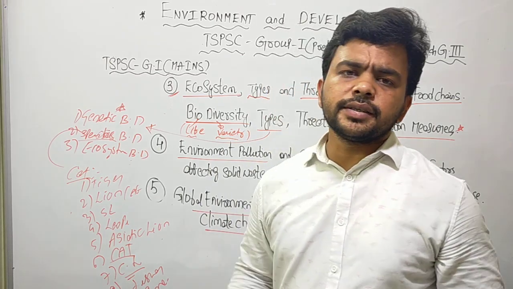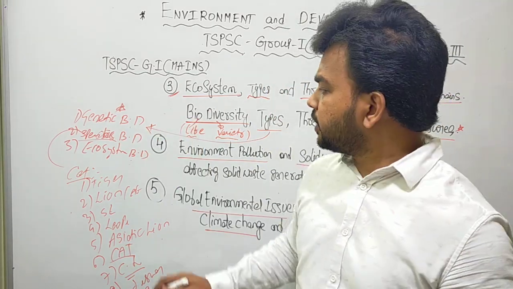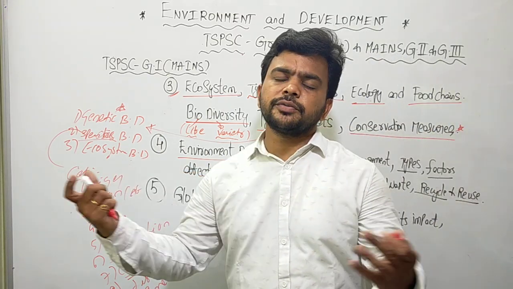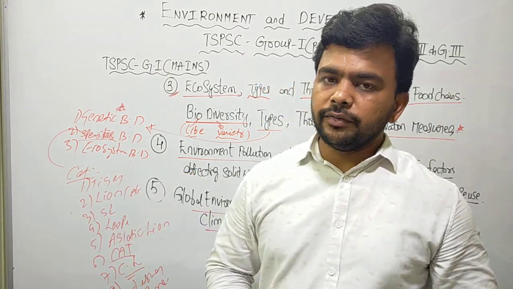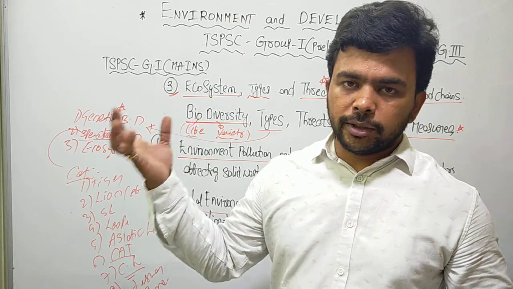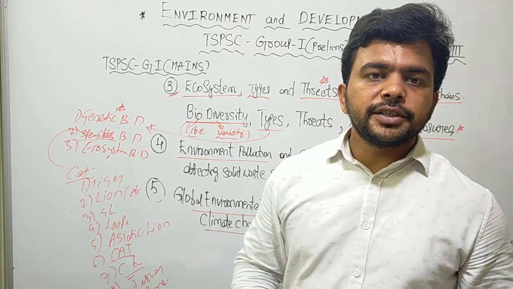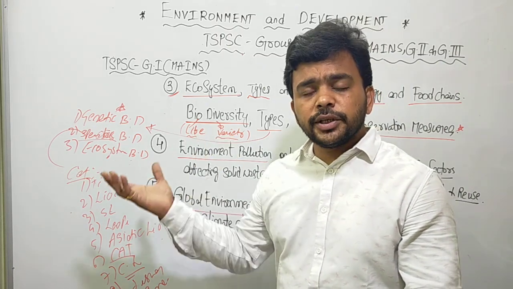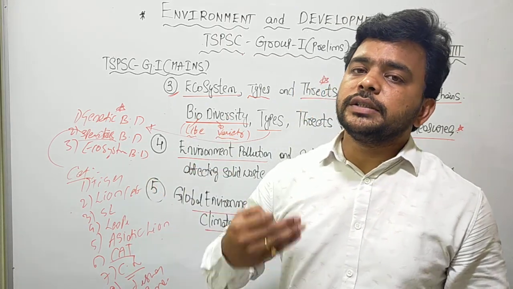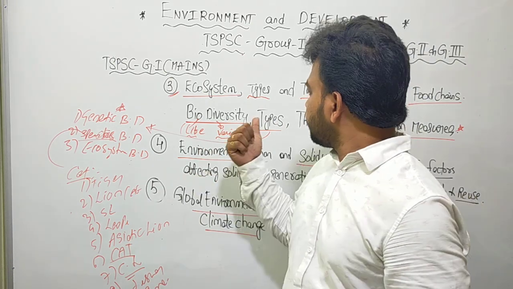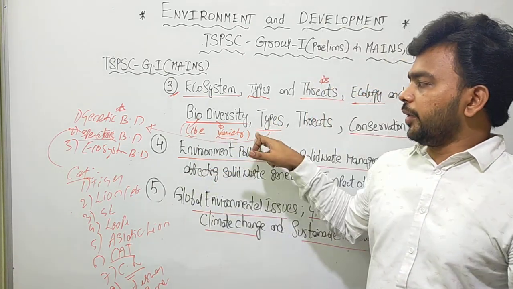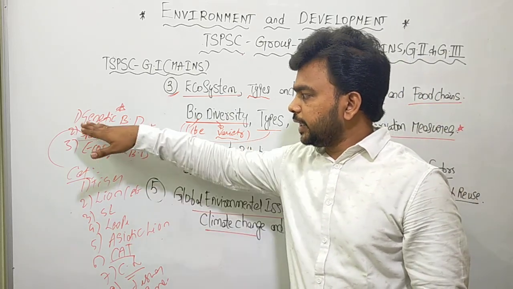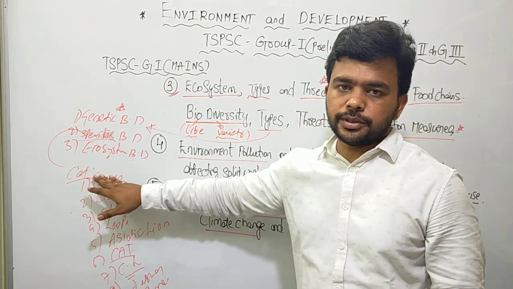So these are all various cat species. This is what species biodiversity is all about. Ecosystem biodiversity, as we have seen, has types of ecosystem. We have the land-based ecosystem and the water-based ecosystem. Within the land-based ecosystem, we have the forest ecosystem and desert ecosystem. In the water-based ecosystem, we have oceans, rivers, ponds, lakes, wetlands. So these are all various types of biodiversity. Understand that very clearly. You can observe biodiversity at the genetic level, species level, and ecosystem level.